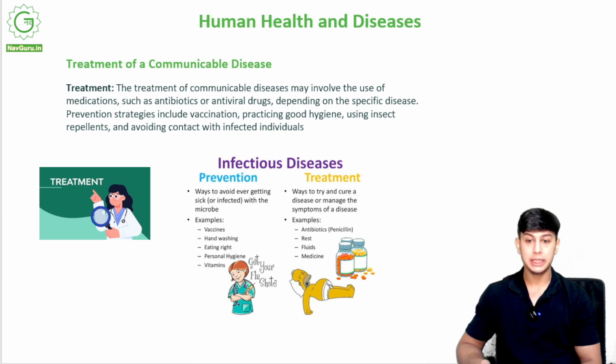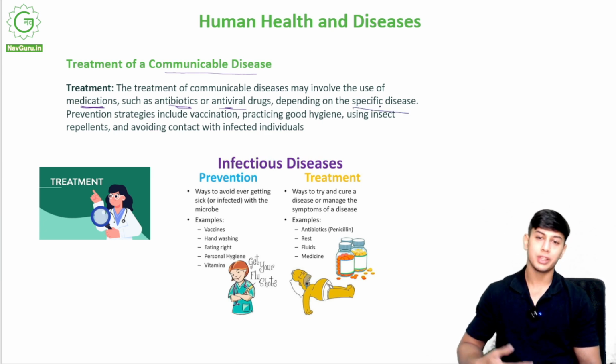Now we come to the treatments. What are the treatments of these various diseases that we studied? Treatment of a communicable disease may involve the use of medication. We use antibiotics or antiviral drugs so that our body produces antibodies, our immunity increases, and we fight that infection, depending on the specific disease. So every disease has its own medications.